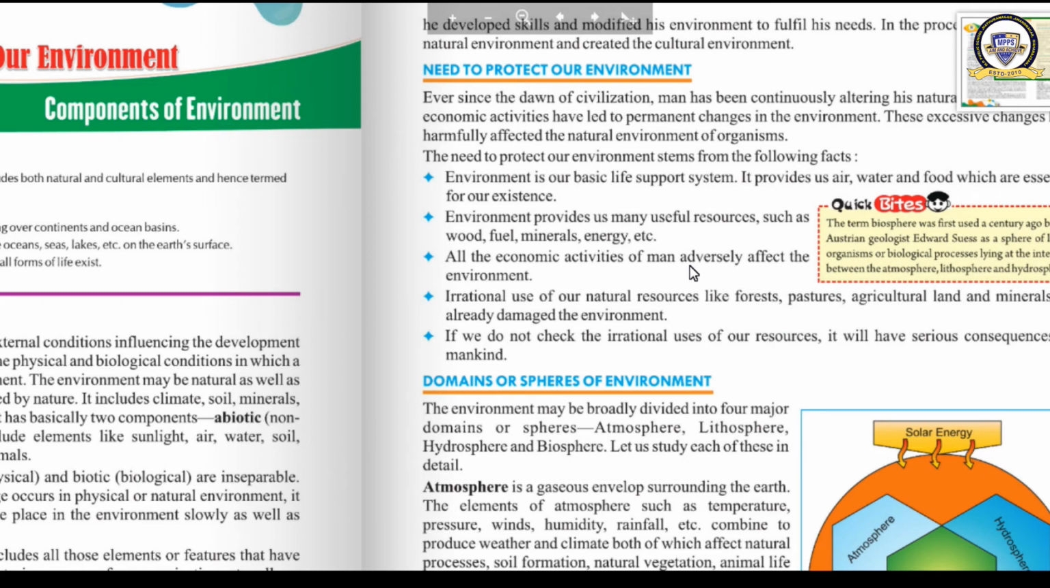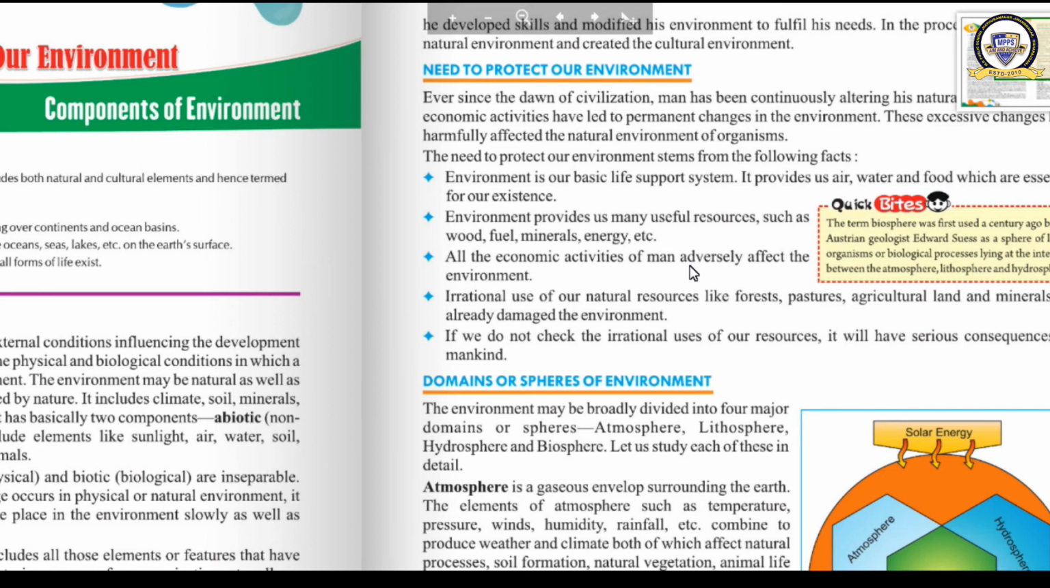Last one is, if we do not check the irrational use of our resources, it will have serious consequences for mankind. Okay, if we don't have a rational use, a judicious use, or a careful use of the resources, what will happen? It will have a serious consequence. What we have to do? We have to check the irrational use of our resources. We have to check the irrational use means careless use, like